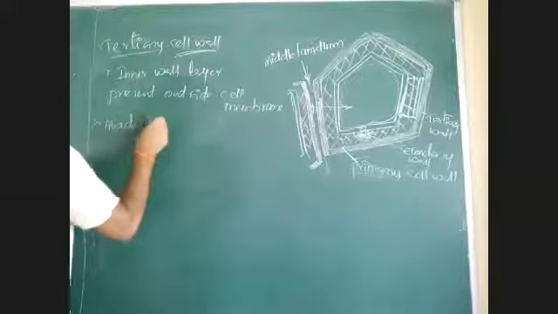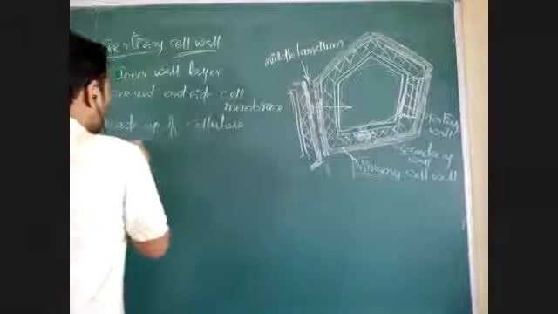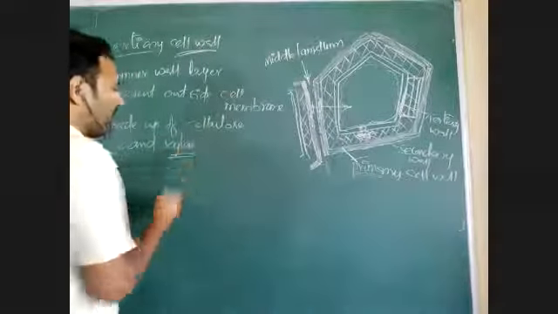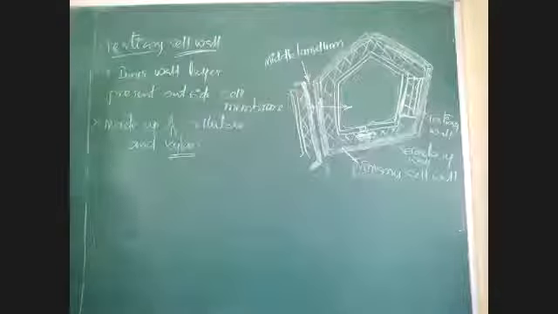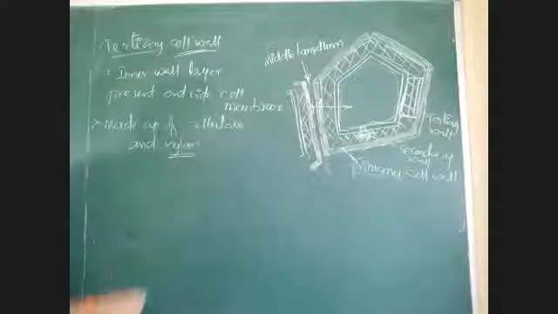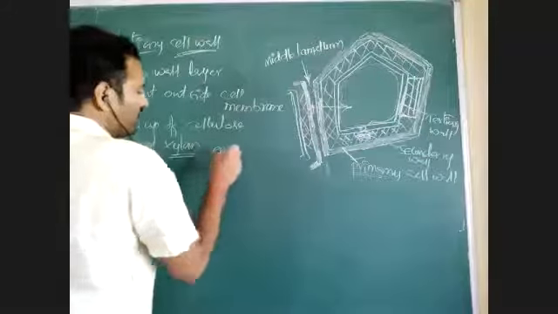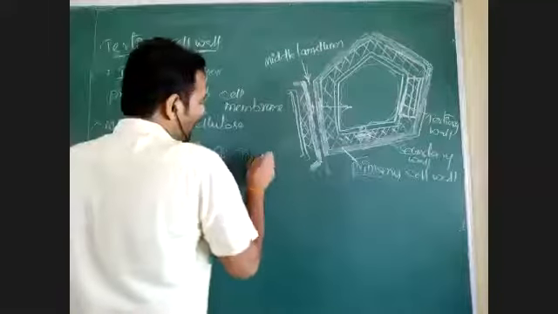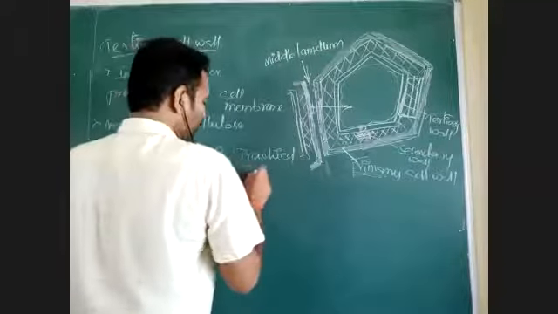It is made up of cellulose and some other chemical or polysaccharide called xylan. Xylan and cellulose are present. This tertiary wall, which is made up of this xylan and cellulose, is seen in tracheids of gymnosperms.